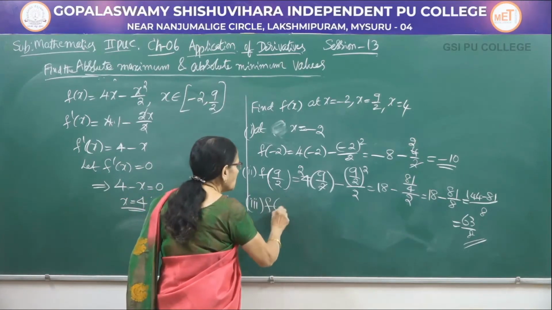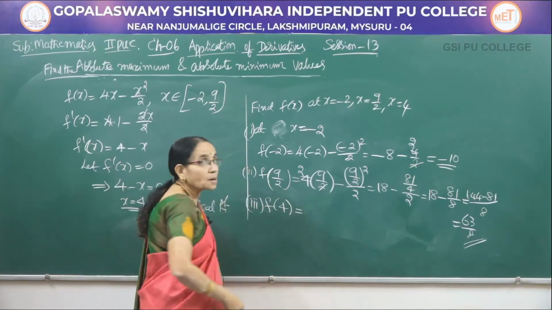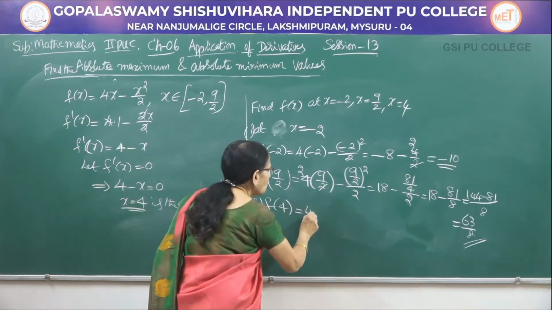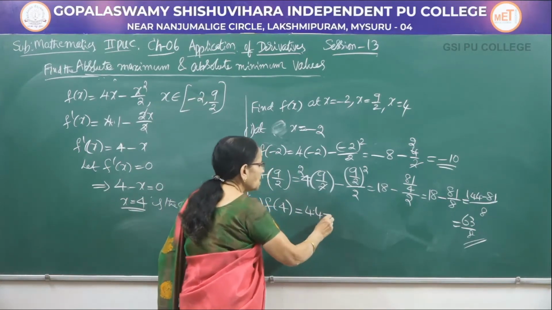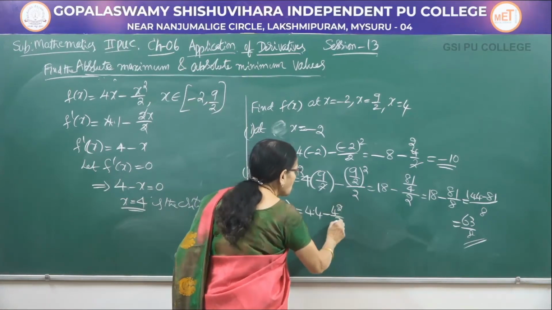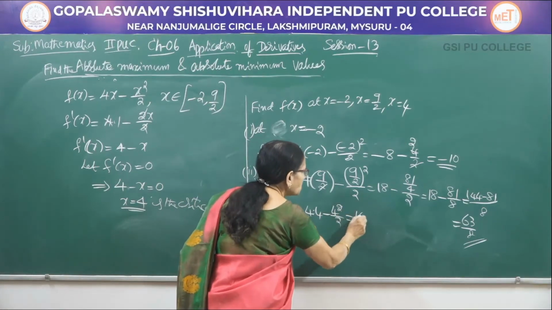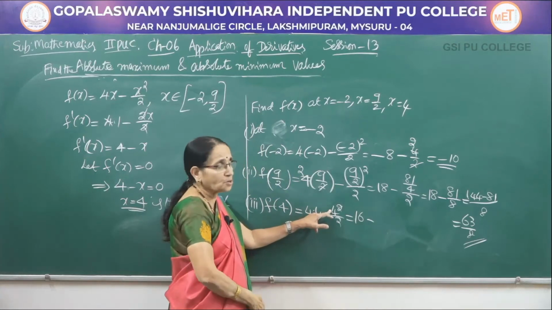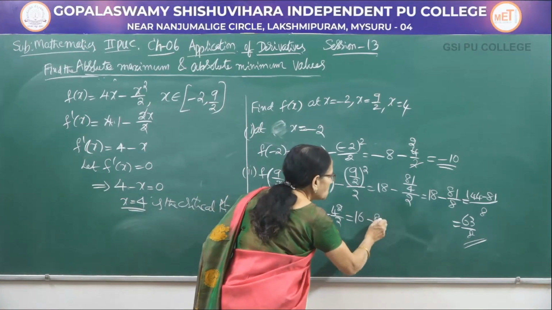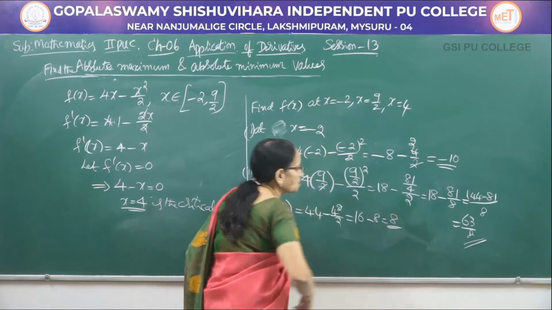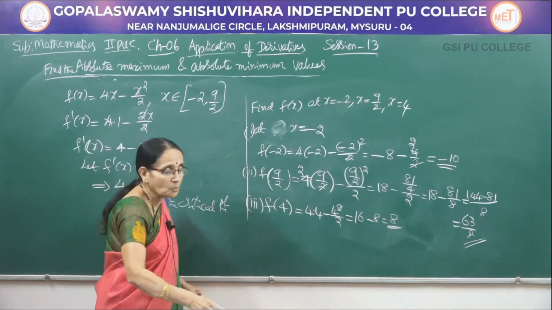Let me go to the value of the function at the critical point. Here 4 into 4 minus 4 square divided by 2. 4 fours are 16, 4 square is 16 divided by 2 is 8. So, it is equal to 8. So, we got here 3 values.